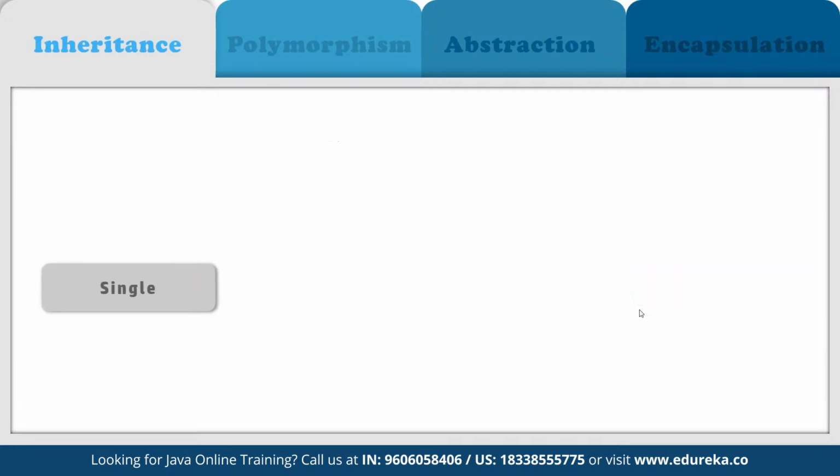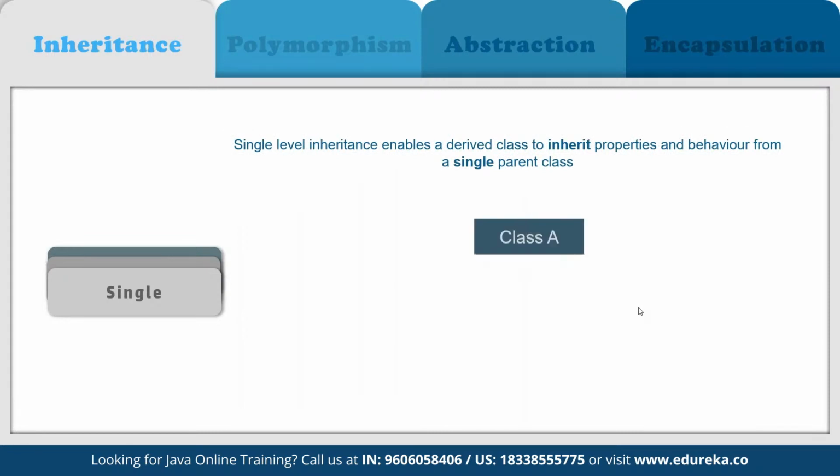So in single inheritance, one class inherits the properties of the other. For example, we have class A, so class B is going to inherit only from class A. That's how it is structured. Basically, it enables a derived class to inherit the properties and behavior from a single parent class. As you can see, class A. So this will enable code reusability as well as add new features to the existing code. So here class A is our parent class and class B is our child class, which is going to inherit the properties and behavior of the parent class defined, right?